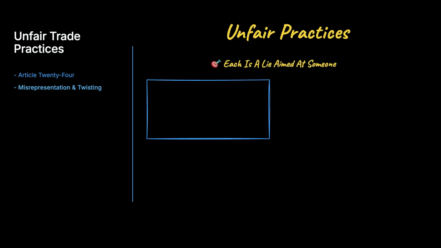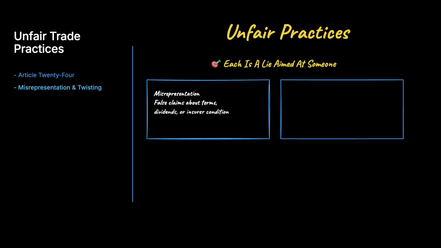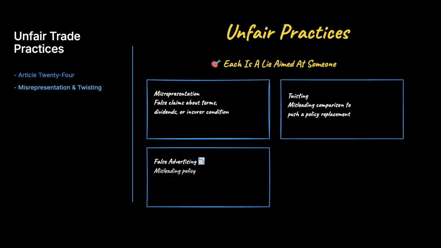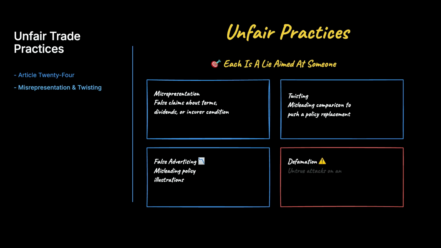Start with misrepresentation and twisting. Misrepresentation is making false statements about a policy's terms, dividends, or the insurer's condition. Twisting is a misleading comparison used to push a policy replacement. Then there's false advertising, misleading illustrations, and defamation, meaning untrue statements attacking an insurer's financial condition. Each is a lie aimed at someone.